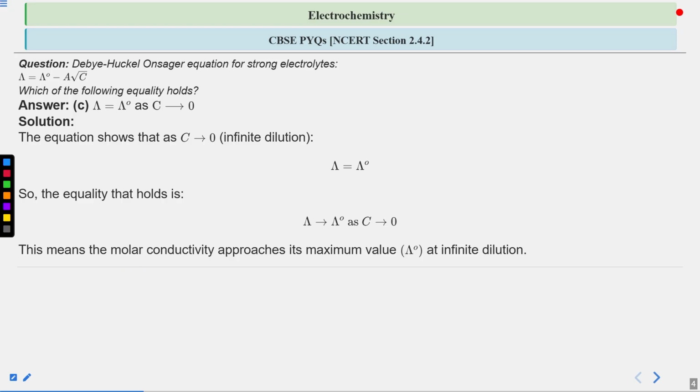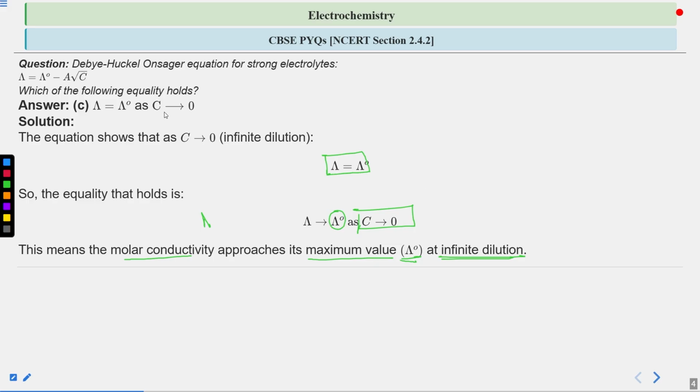This means the molar conductivity approaches its maximum value, which is lambda naught, at infinite dilution. As we approach concentration 0, we are making the dilution infinite. Why do we call it the maximum value?